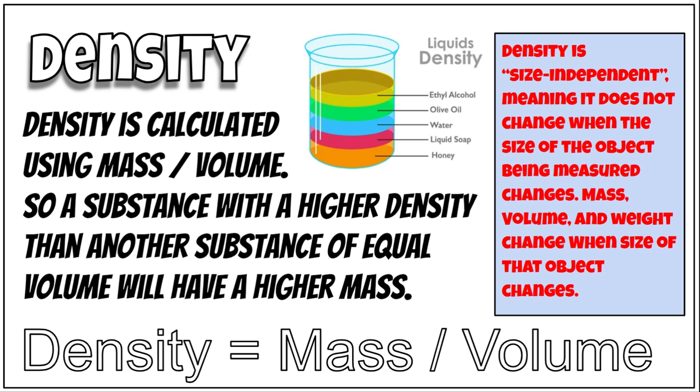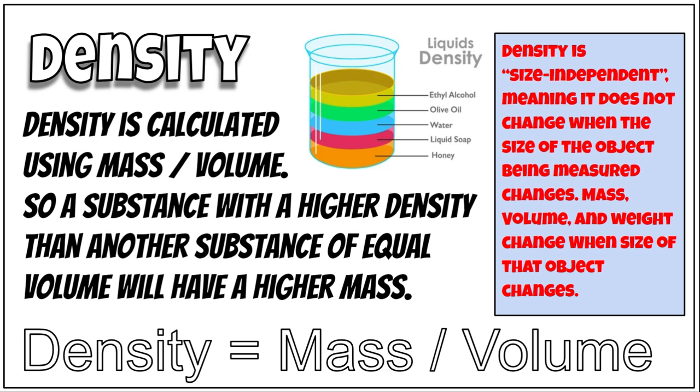So, what exactly is density? Well, density is calculated using mass divided by volume. So a substance with a higher density than another substance, of equal volume, will have a higher mass. Density is a size independent property, meaning that it does not change when the size of the object being measured changes.